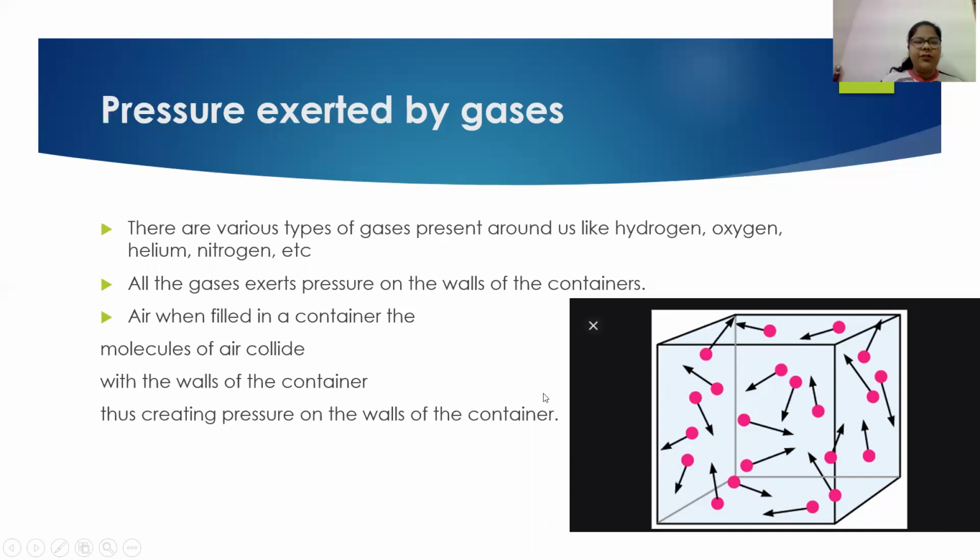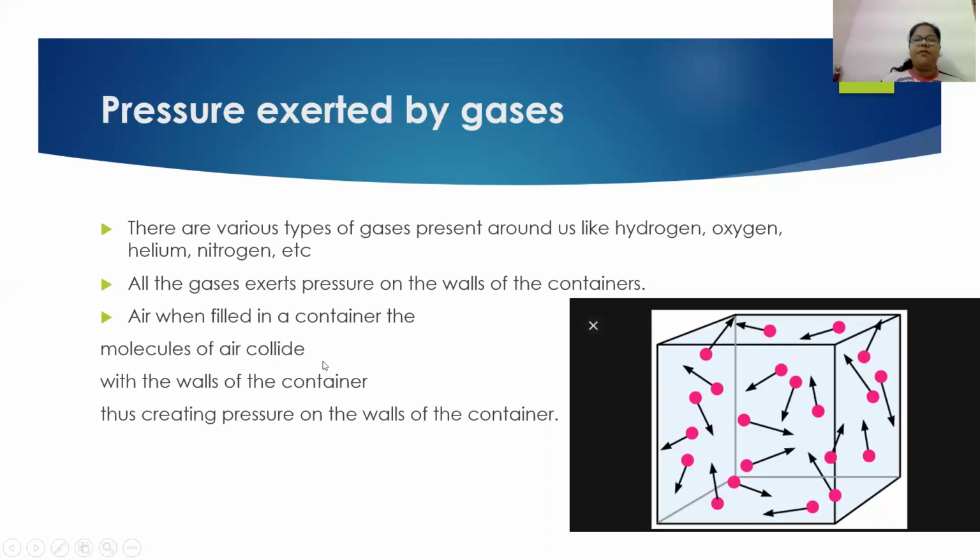When the air is filled in the container, the air molecules will collide with each other, and along with it they will also collide with the walls of the container, and thus they will create a pressure on the walls of the container. So when we are forcing the air inside the balloon, the air molecules inside the balloon will collide with the surface of the balloon, and they will make the balloon inflate.